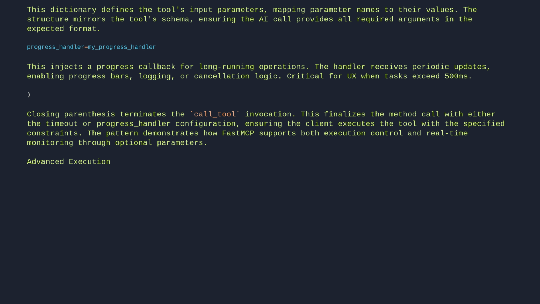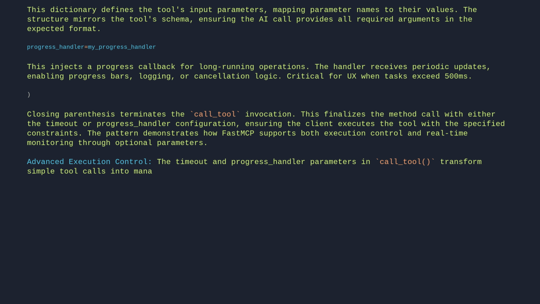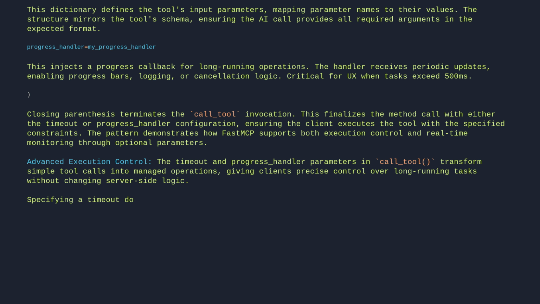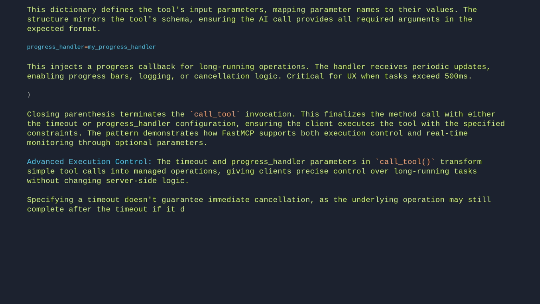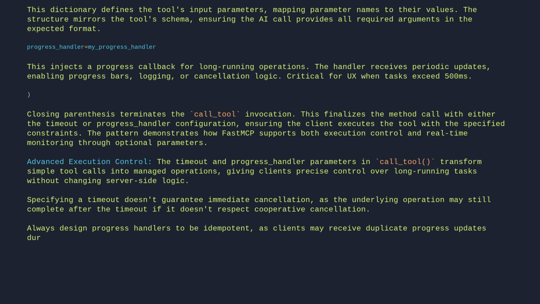Advanced execution control. The timeout and progress handler parameters in call tool transform simple tool calls into managed operations, giving clients precise control over long-running tasks without changing server-side logic. Specifying a timeout doesn't guarantee immediate cancellation, as the underlying operation may still complete after the timeout if it doesn't respect cooperative cancellation. Always design progress handlers to be idempotent, as clients may receive duplicate progress updates during network retries.